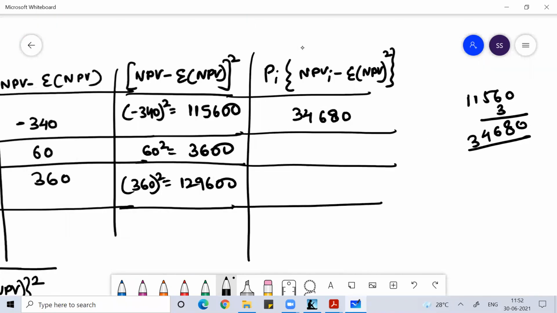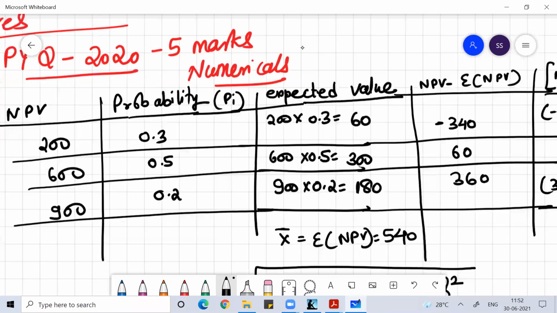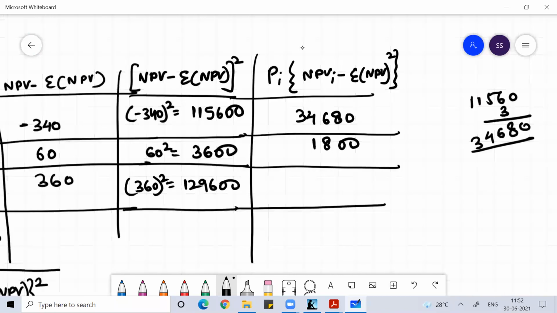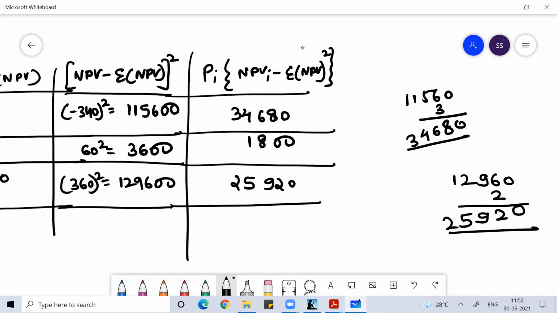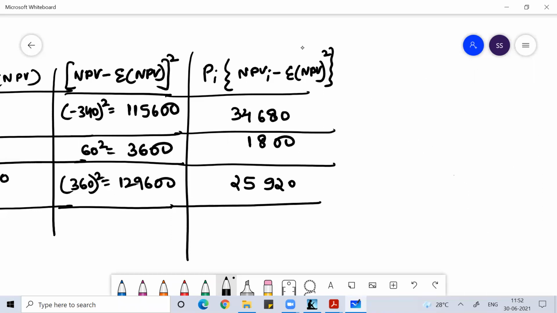Second one is 3600 into 0.5. 0.5 means half, means 1800. And then 0.2 into 129600, this is 25,920. Clear, everyone?